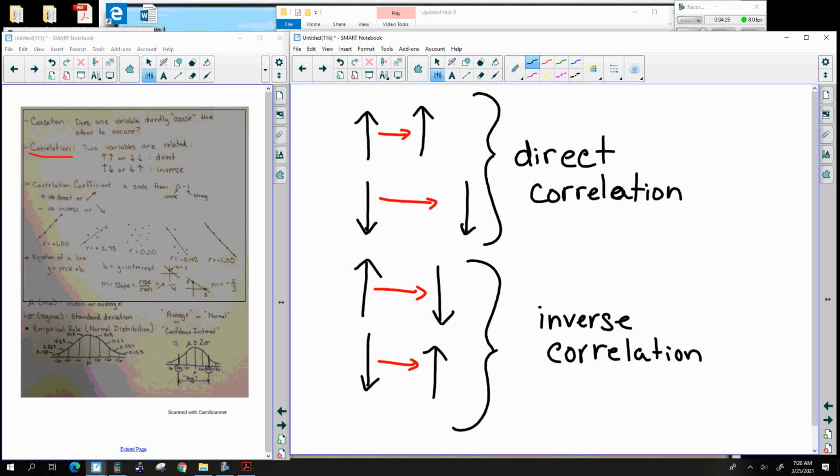So that's what correlation is. Now, just because two different things have something to do with each other does not imply our second vocabulary word of the day, causation. Causation means one thing literally causes the other to occur. Two things can be related, but one doesn't cause the other.